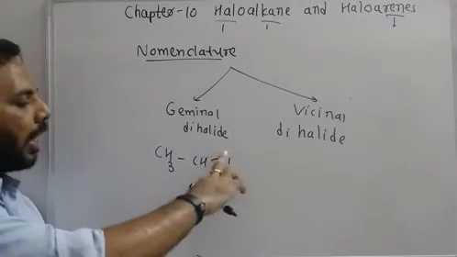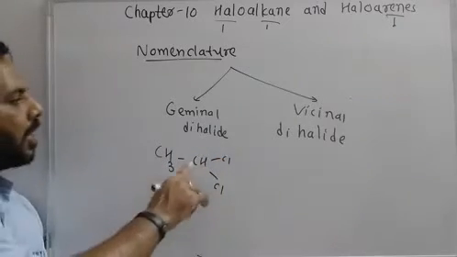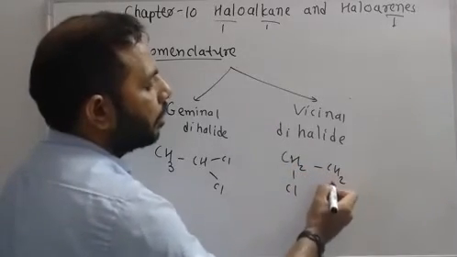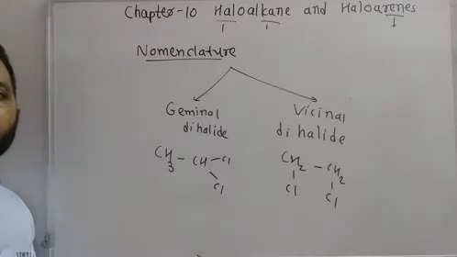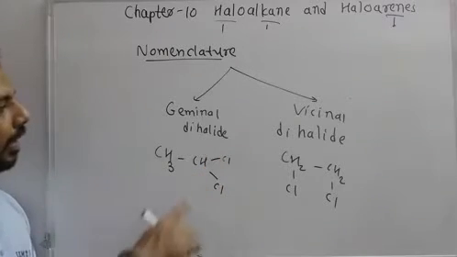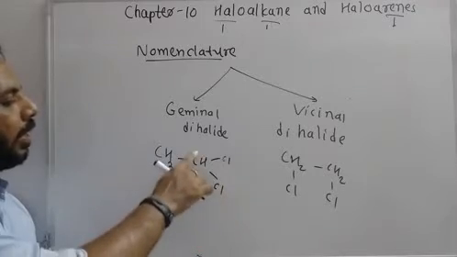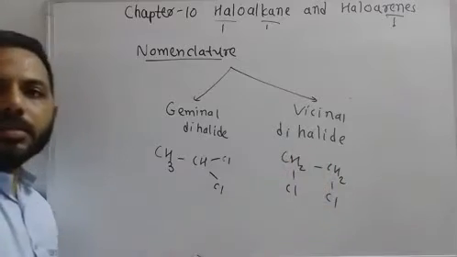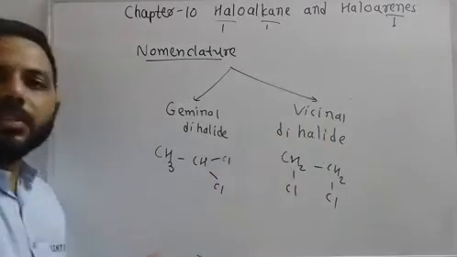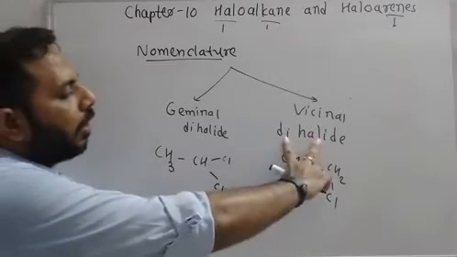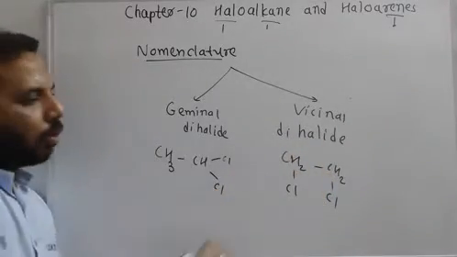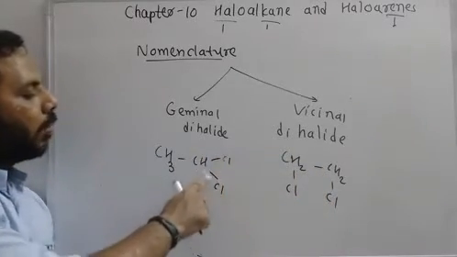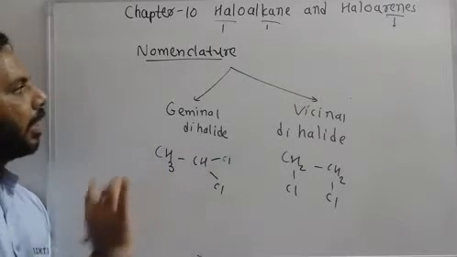So if 2 halogens are attached at only 1 carbon, then that is known as geminal dihalide. If 2 halogens are attached at nearby carbons, then that is known as vicinal. The meaning of vicinal is nearby. So if 2 halogens are attached at nearby carbons, that is vicinal. If 2 halogens are attached at only 1 carbon, that is known as geminal dihalide.